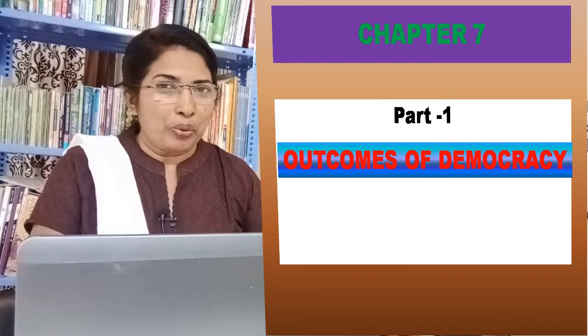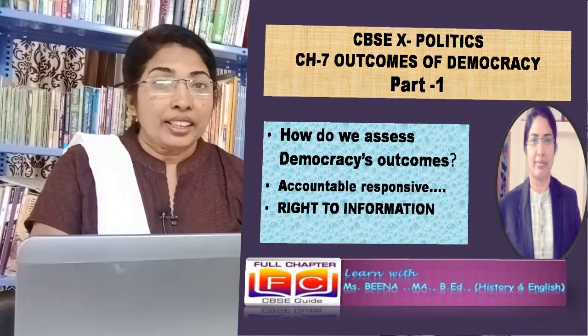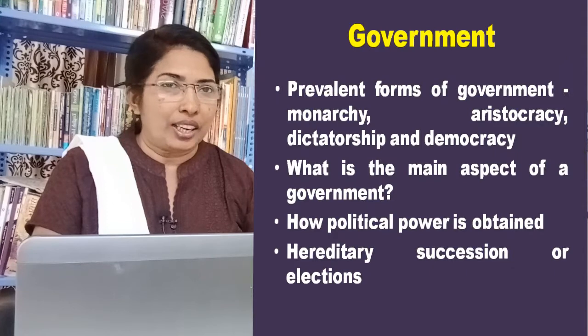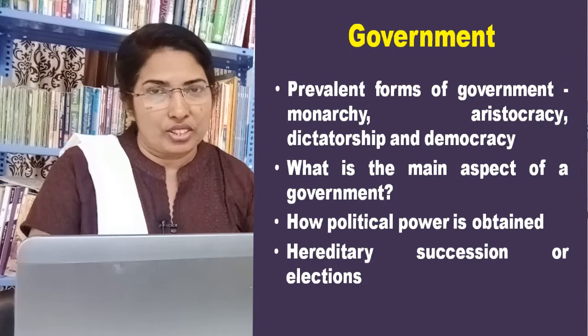Welcome to Class 10 Politics, Chapter 7, Outcomes of Democracy. There are different forms of government. Some of the prevalent forms of government are monarchy, aristocracy, dictatorship, and democracy.